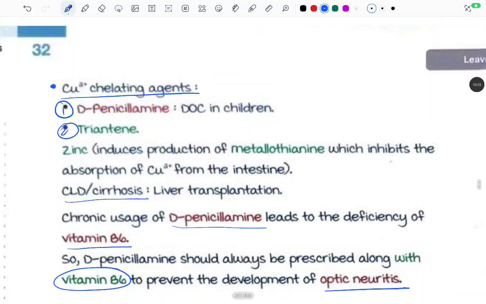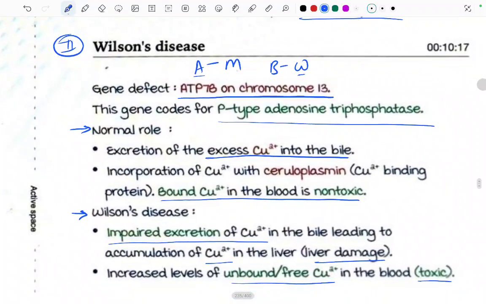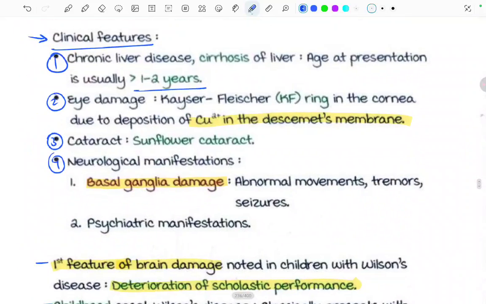Let's revise what we read in Wilson's in the fastest manner possible. So ATP7B gene on chromosome number 13, a gene codes for the P-type adenosine triphosphatase. Normal role of this gene is excretion of copper and the binding of the excess copper, free copper, to the ceruloplasmin. But in Wilson's disease, there is impaired excretion of the copper, leading to accumulation of the copper in the liver, causing the liver damage, and the unbound or the free copper increases, which is toxic to the body.